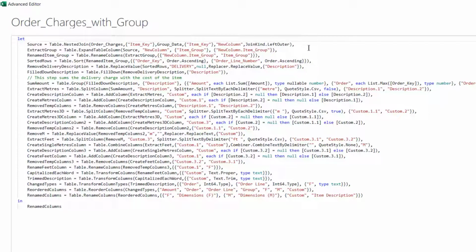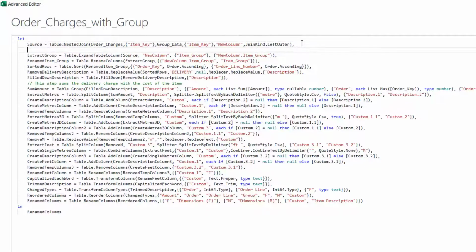So I could enter a comment, say before extract group, do 2 forward slashes, and then just say this extracts the group.